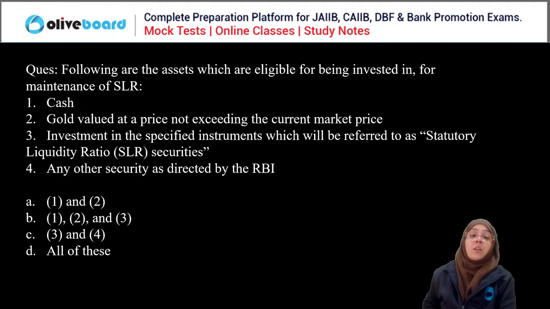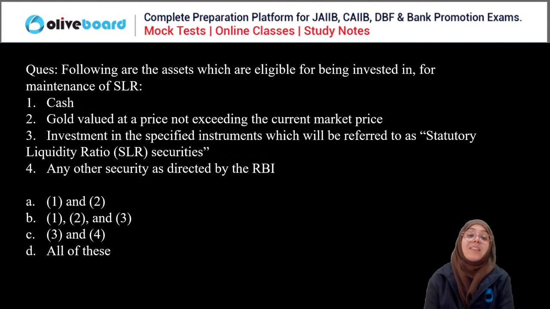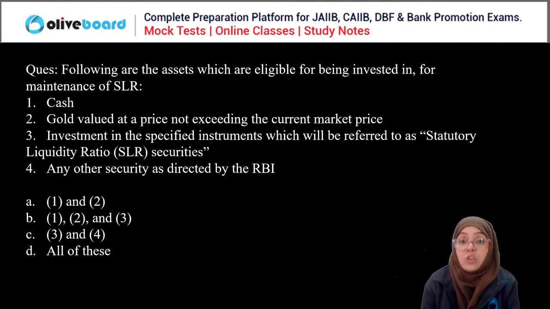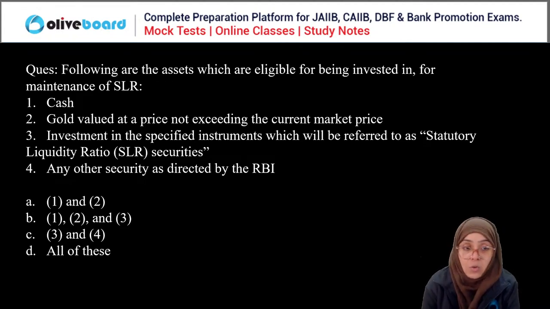Okay, next question. Which of the following assets are eligible for being invested in for the maintenance of the statutory liquidity ratio? Cash. Gold valued at a price not exceeding the current market price.